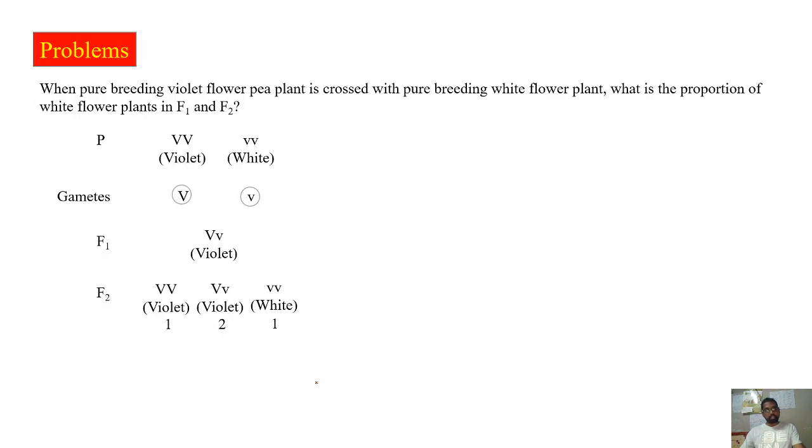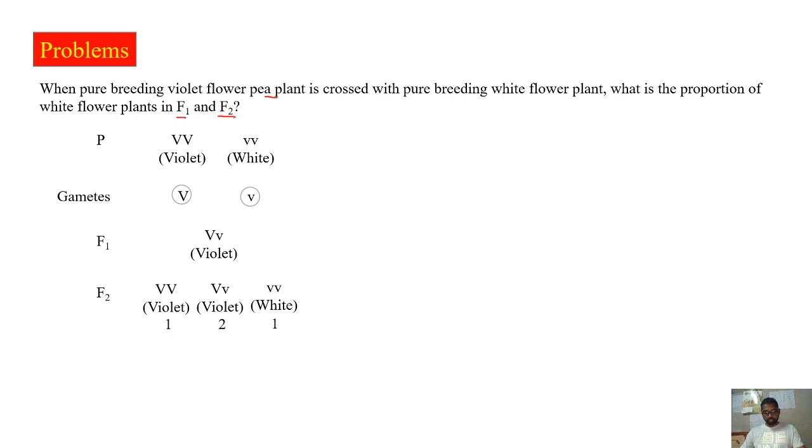Right, we'll see some problems based on what we have discussed so far in monohybrid and dihybrid cross to understand these concepts in a better way. When a pure breeding violet flowered pea plant is crossed with a pure breeding white flower plant, what is the proportion of white flower plants in F1 and F2 generation?